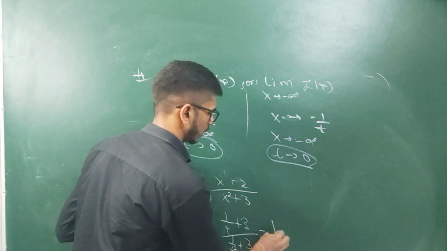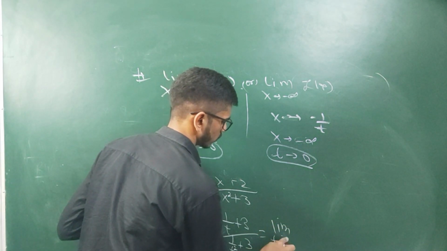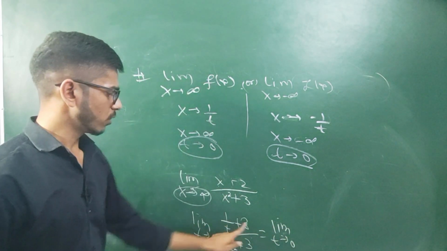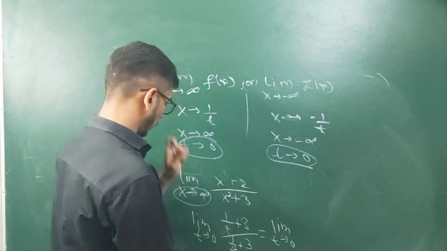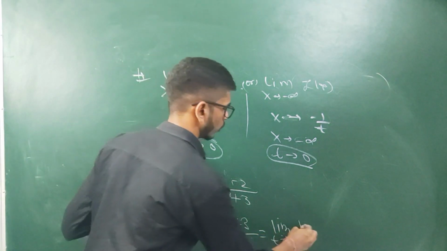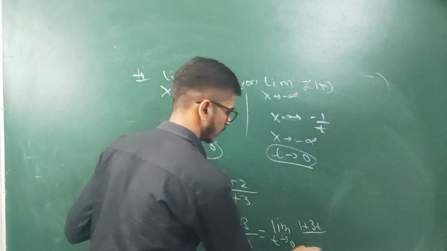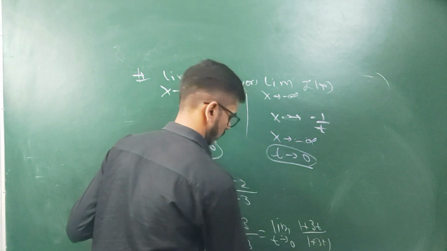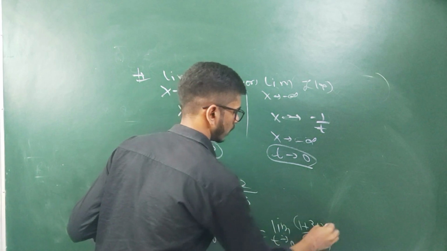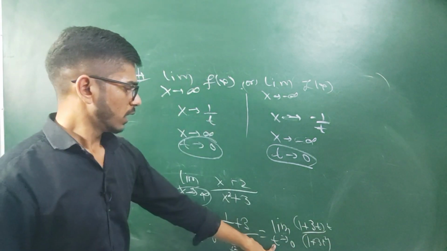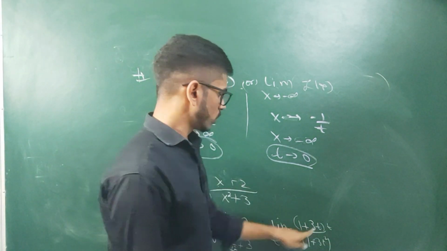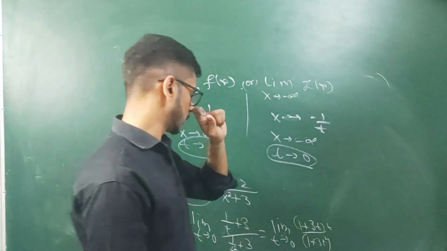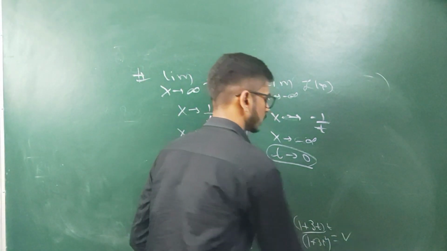So how will we do this question? We will take the LCM, so we will get (1 plus 2t square) in the numerator with t square, and (1 plus 3t) with t in the denominator. Here if you put 0, we will use L'Hospital rule, and finally we will get the answer from here.